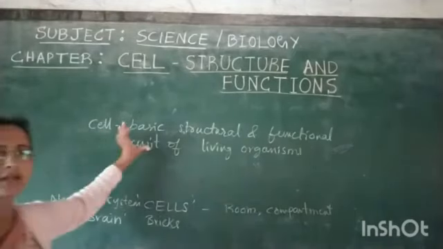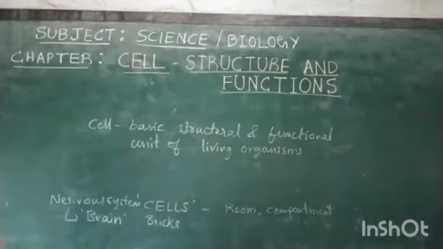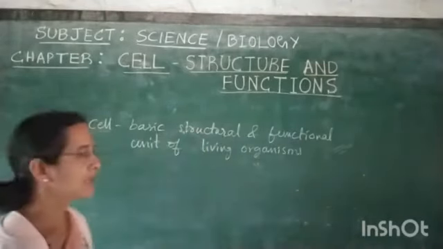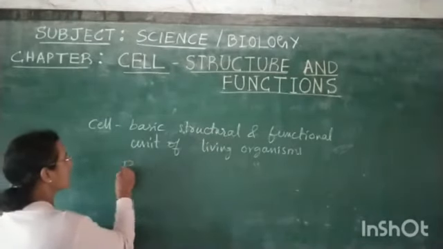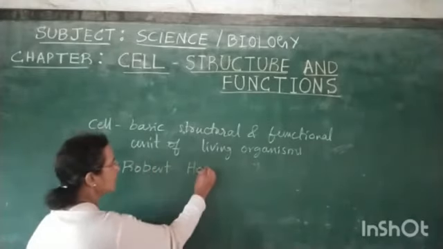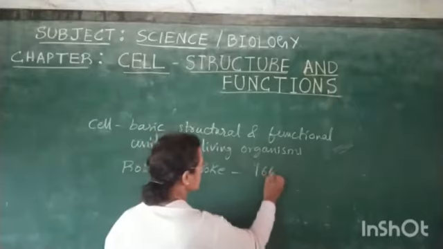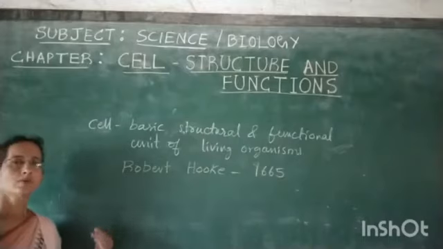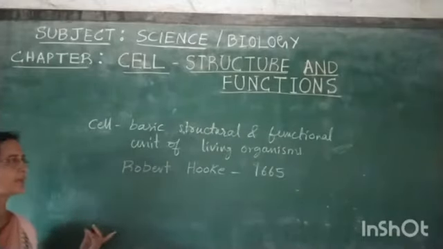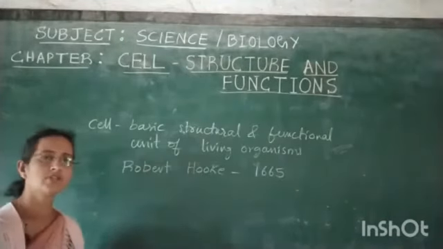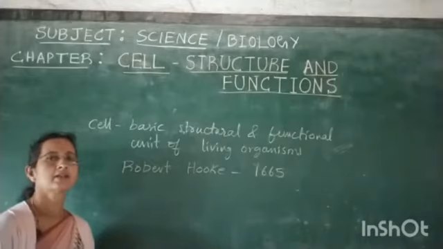Let us learn about the discovery of the cell. Who discovered the cells? A scientist by name Robert Hooke, in the year 1665, observed these cells under his own instrument. He constructed an instrument which was used to magnify things.